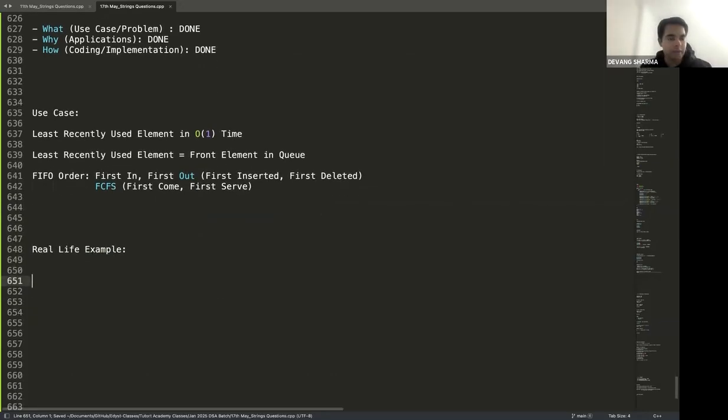But before we go there, let's quickly revise. The use case of a queue is to give you the least recently used element in big O of one time. How do we define the term least recently used element? It's the front element in the queue. It follows an order called FIFO, meaning the first element to be inserted is the first element to be deleted, which is also called FCFS, first come, first serve. Everybody clear so far?